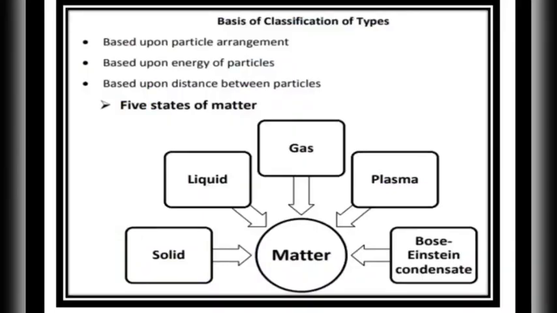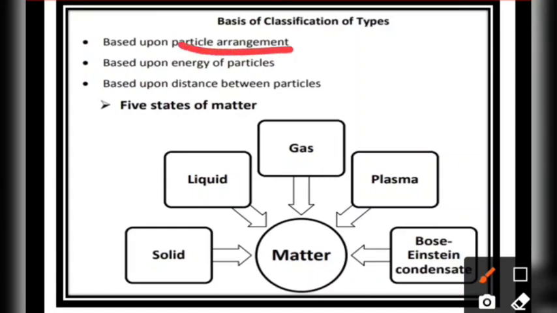So the basic classification of the different states of matter is given here. Based on how the particles are arranged together to form matter, there are total 5 different states of matter.